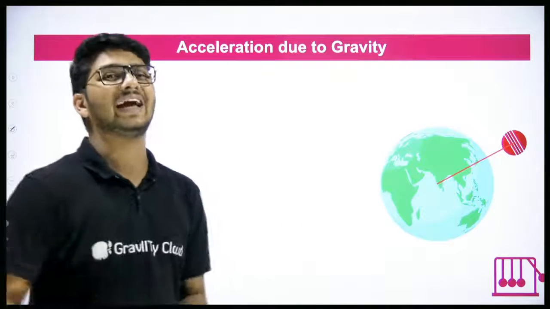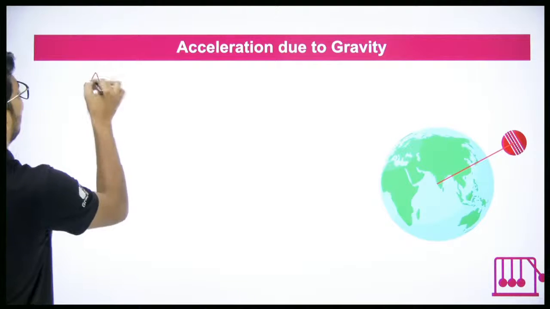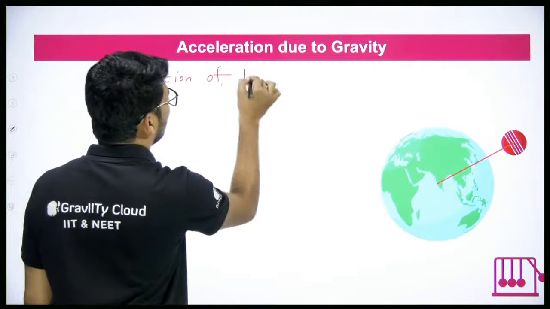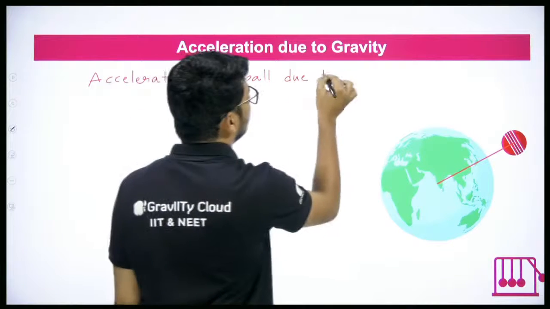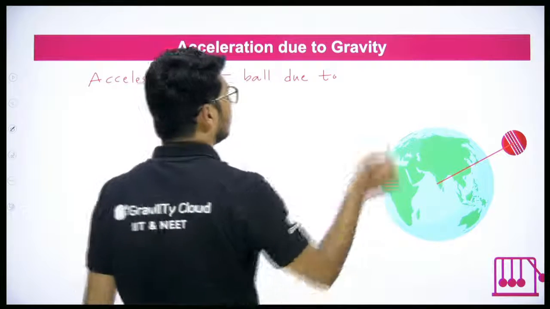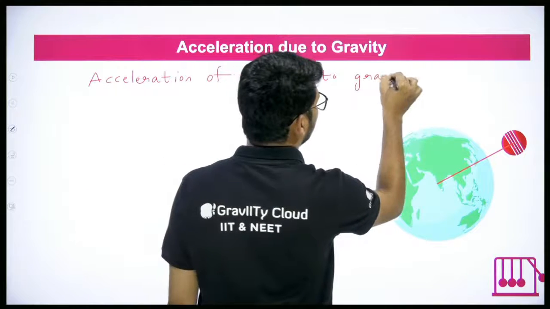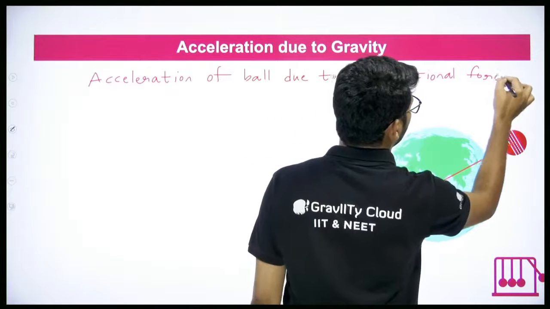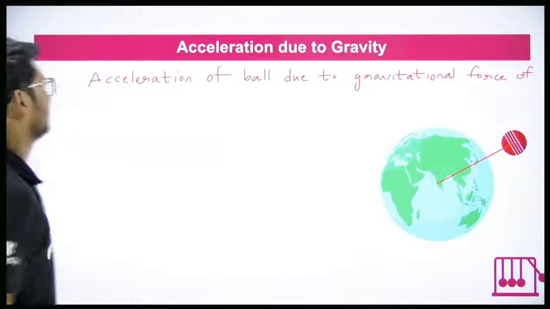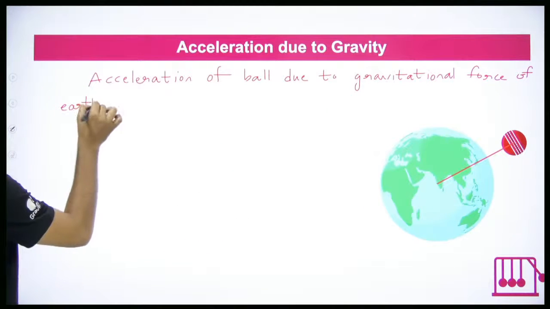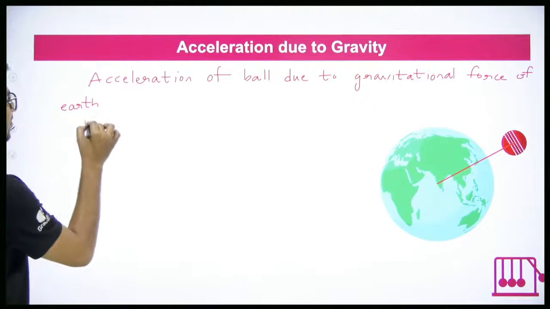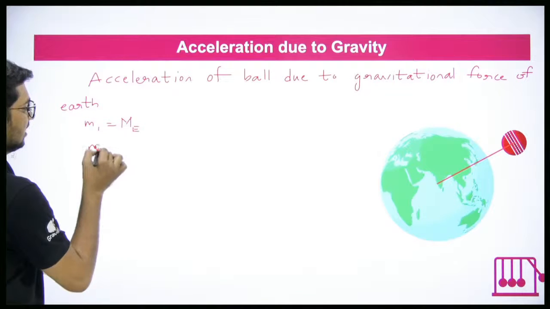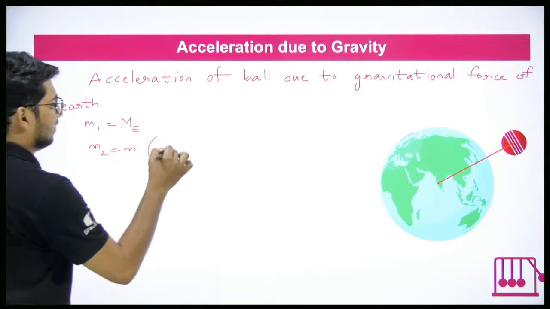Now I'll try to find the acceleration of the ball due to the gravitational force of Earth. So here, let us first establish M1, M2 and D. I'll say M1 is equal to the mass of Earth. M2 is equal to, I'll just say M. What is M? M is the mass of the ball.